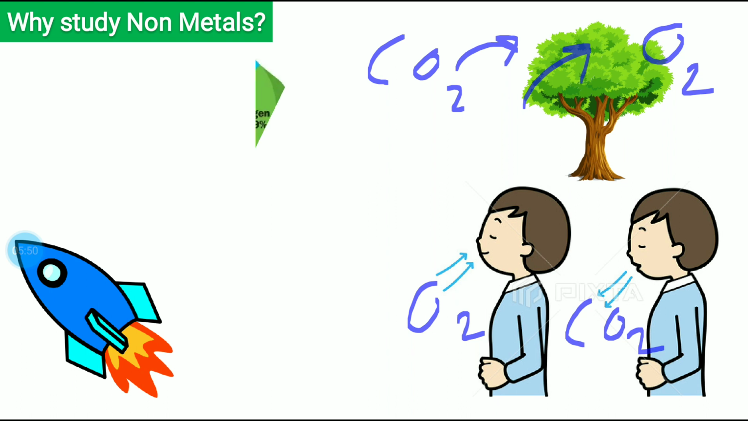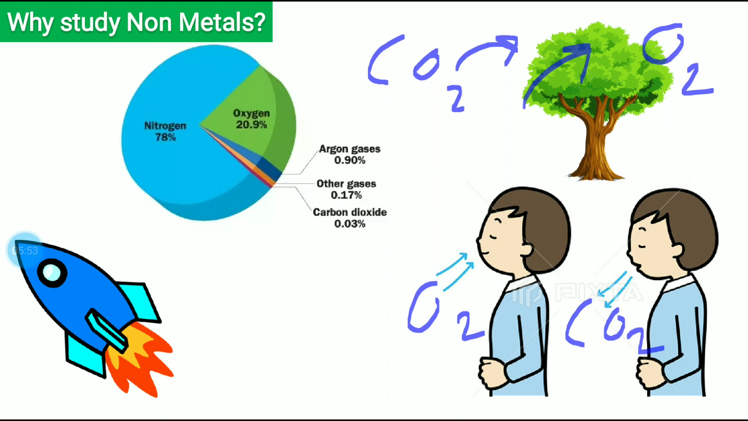And if you see the whole atmosphere, nitrogen is 78% and oxygen is 20.9%, and these major gases which form our atmosphere, the air, are all non-metals, nitrogen and oxygen. So you see, this is everywhere. The presence of nitrogen in the atmosphere is also very important for the growth of plants. And there are many others also, like helium or hydrogen.